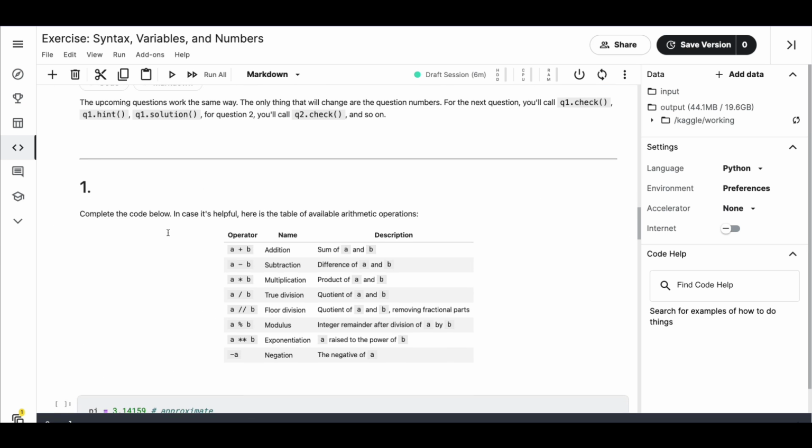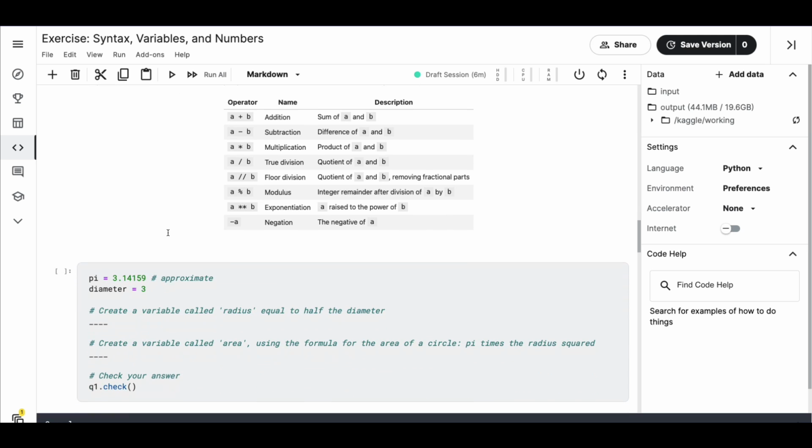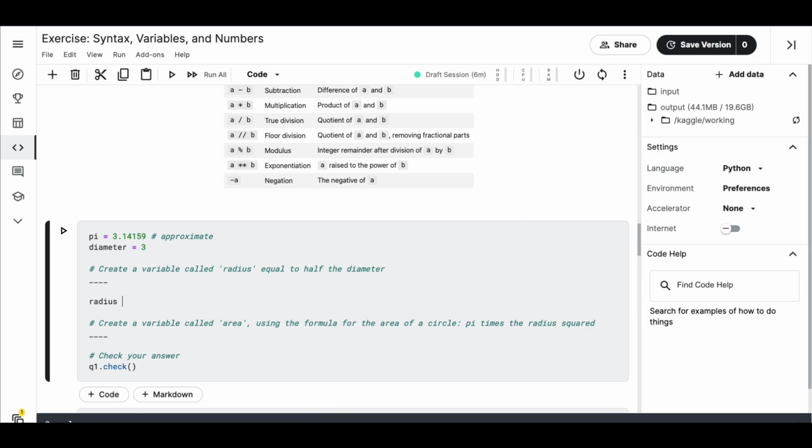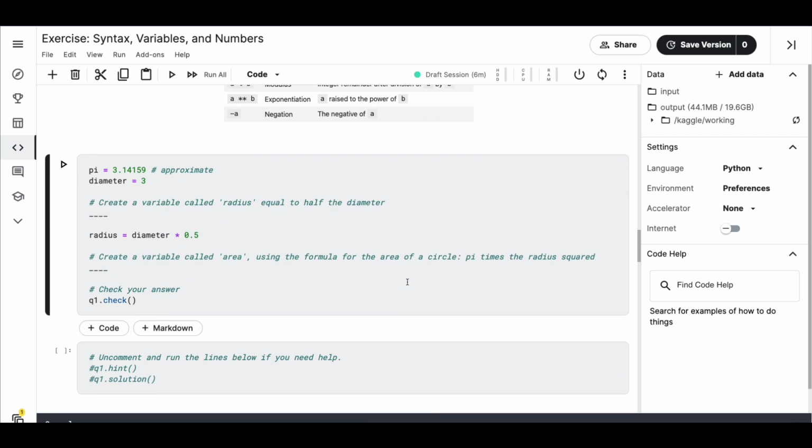So what is the next exercise? The next exercise is we have pi and diameter. So create a variable called radius. Okay, first let's start with create a variable called radius equal to half the diameter. So diameter, how do you do half? There are multiple ways. You can either divide it or you can multiply it by this. Okay, so both are same basically.